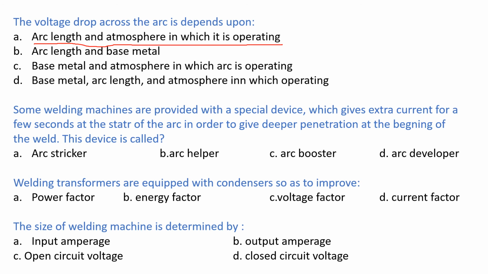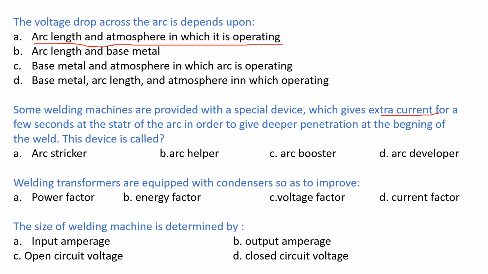Next question. Some welding machines are provided with a special device which gives extra current for a few seconds to start the arc in order to give deeper penetration at the beginning of the weld. This device is called, options: arc striker, arc helper, arc booster, arc developer.